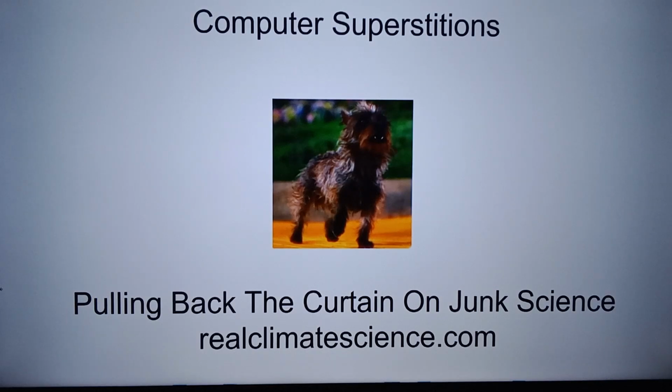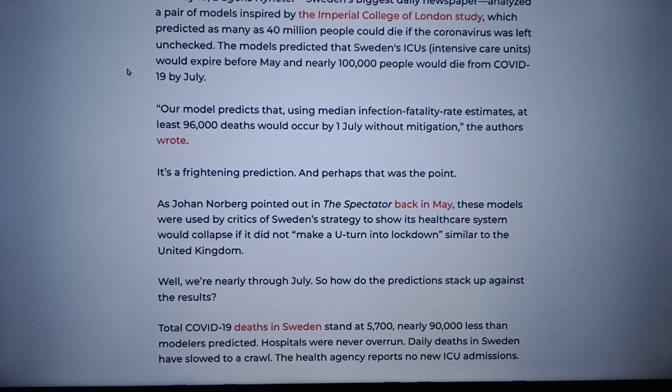Many people believe that computers are smart, and as a result, they will blindly believe statements made by artificial intelligence programs and predictions from computer models. Three years ago, computer models were used to scare people into accepting lockdowns. Sweden never locked down, and as a result, the models predicted horrible mortality rates and other issues for Sweden. Models predicted that ICUs in Sweden would be overrun and nearly 100,000 people would die from COVID-19 by July 2020. The predictions were wrong by a factor of almost 20.